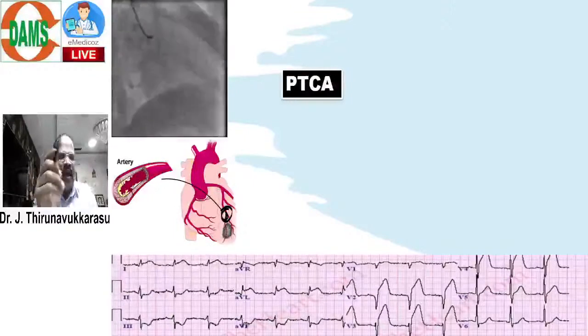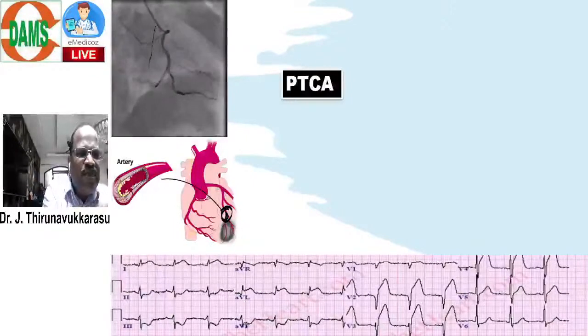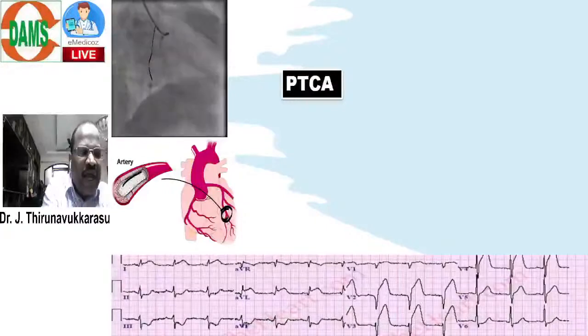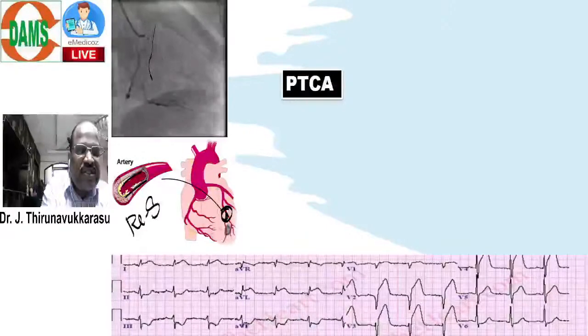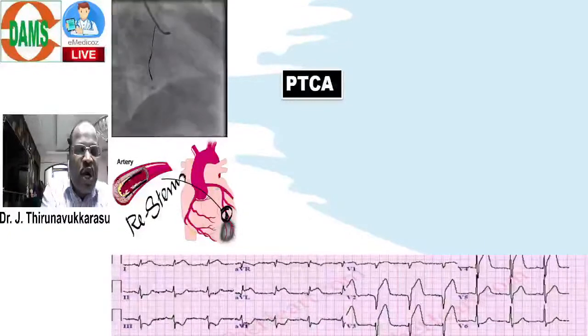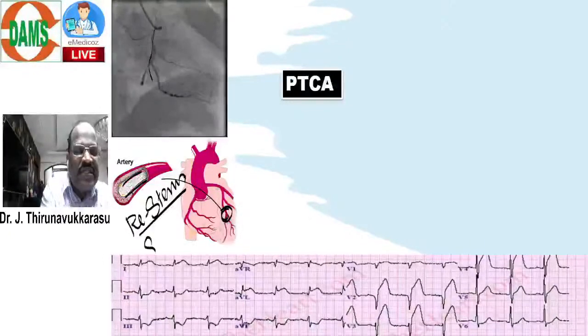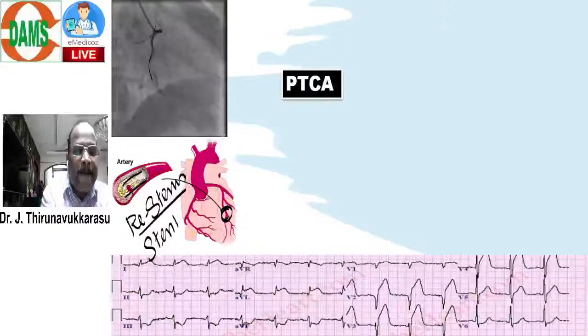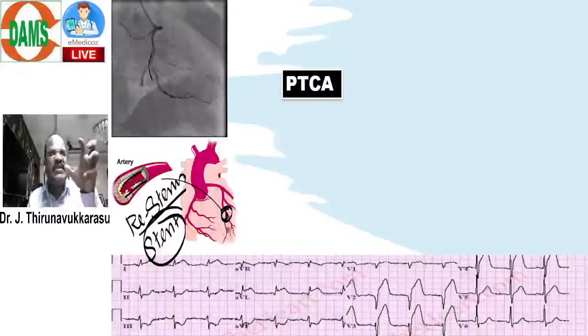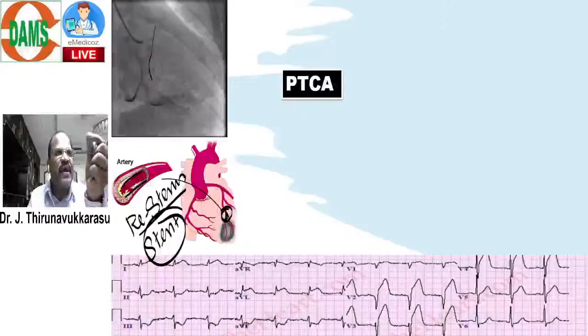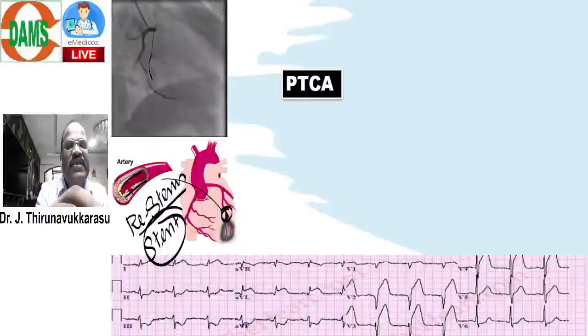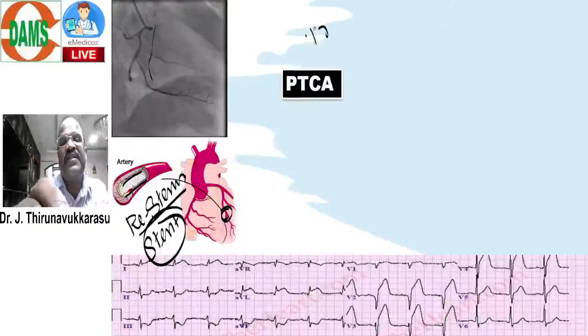Even after doing angioplasty, there is a chance of restenosis. To prevent this, we put a stent. In the stent, we are adding some drug. That's called a drug-eluting stent.